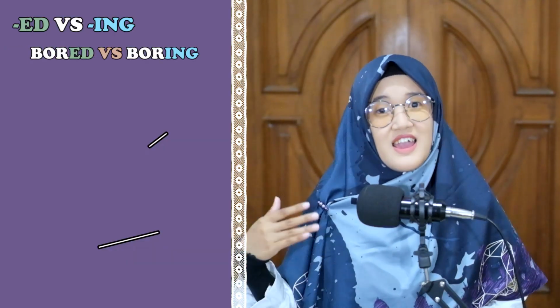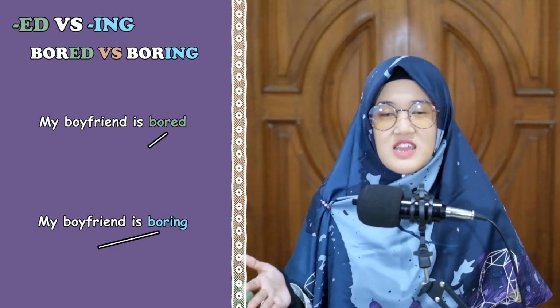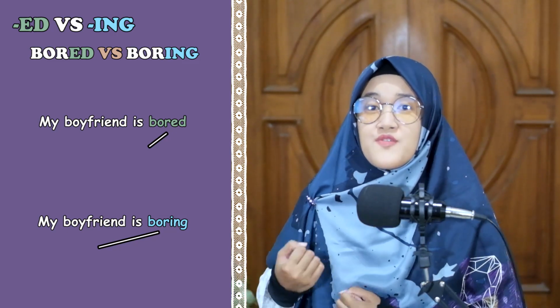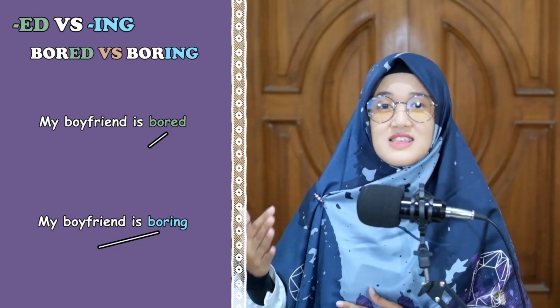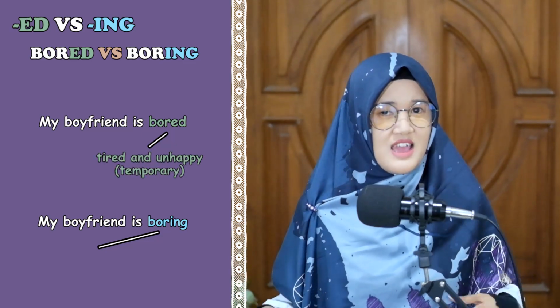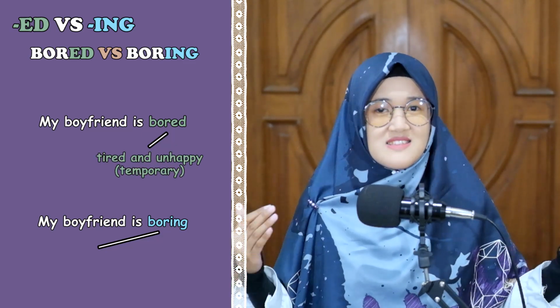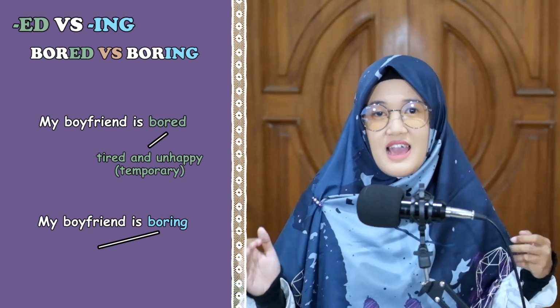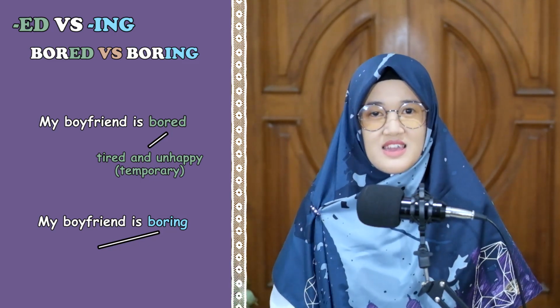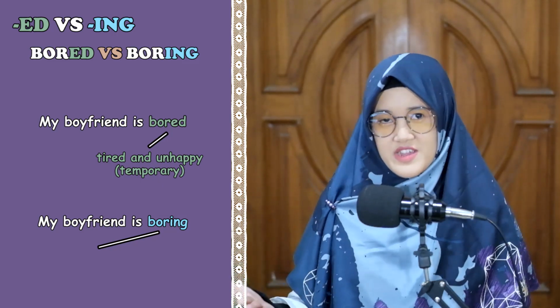If you are still confused about the difference between them, let's try with some examples that are used in ed and ing adjectives. Boring and bored. My boyfriend is bored. My boyfriend feels bored. If you say that someone is bored, this means that this person is feeling tired and unhappy because something is not interesting or because there is nothing to do. He is bored at the moment. Temporary thing.